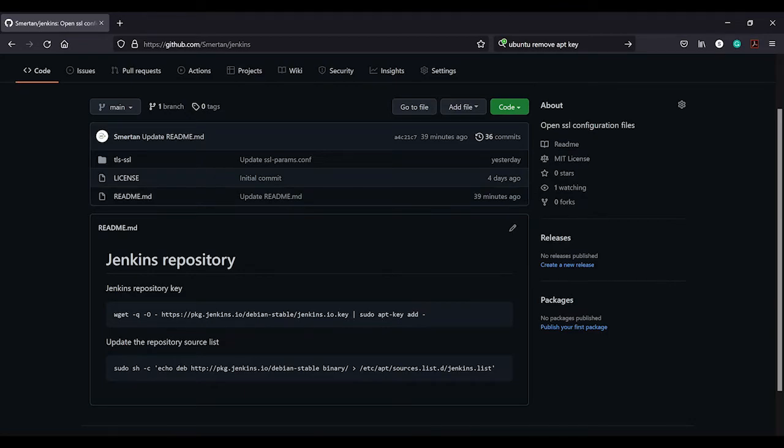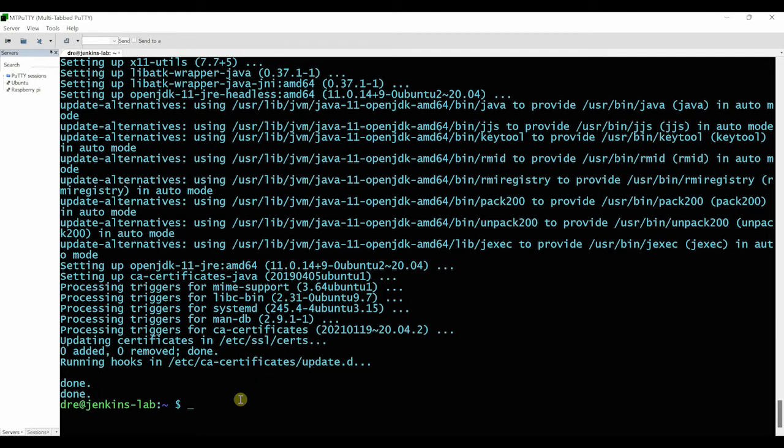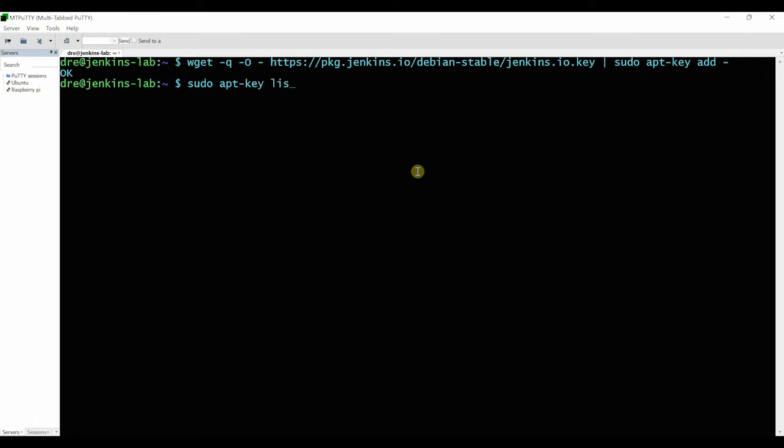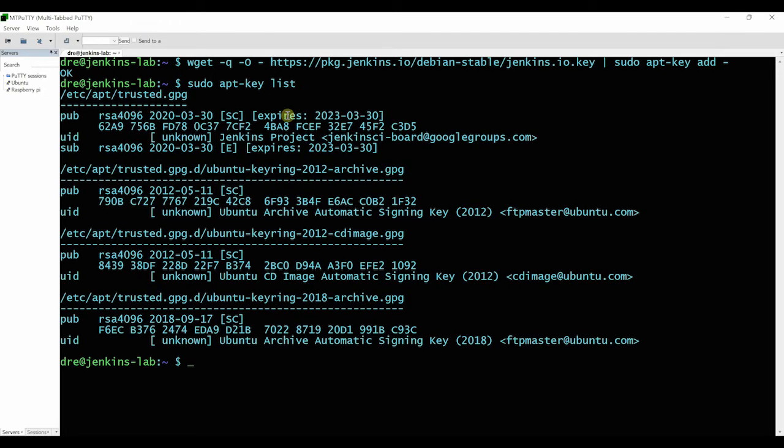So if we jump back, Java should now have been installed. Just clear that. I'll paste that in. That downloaded and installed the key. If you want to list what keys you have, sudo apt-key list. As you can see, it says we have Jenkins there, the very top one.